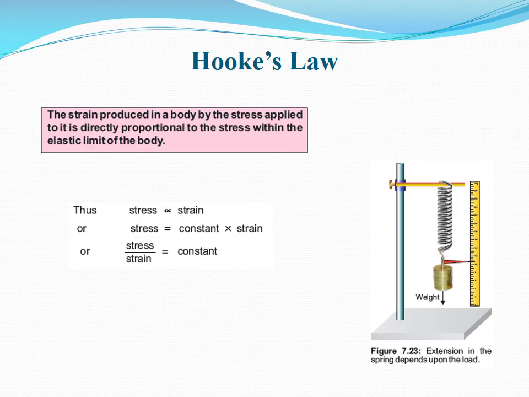Now come to another topic, Hooke's law. What is it? The strain produced in a body by the stress applied to it is directly proportional to the stress within elastic limit of the body. Thus, stress is proportional to strain, or stress equals constant into strain. And from this equation we can say stress divided by strain is constant.